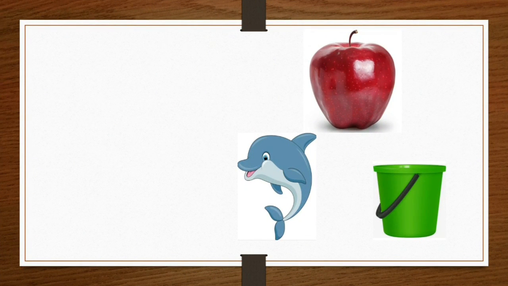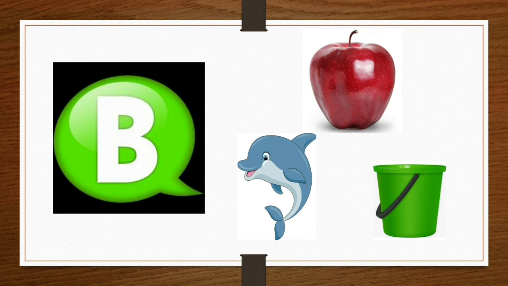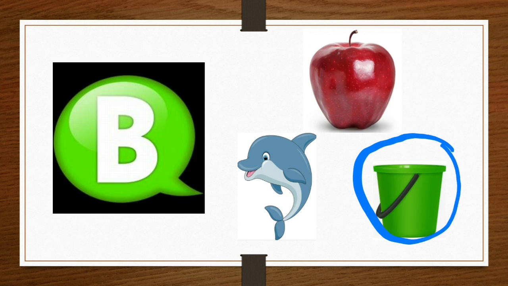Let's do worksheet. Now you can see some pictures are here. So you have to find pictures. But which letter? Let's see. Oh, this is letter B. And what for B? B for apple? No. B for dolphin? No. Then what? B for bucket. B says B. B for bucket. So you have to circle the bucket.